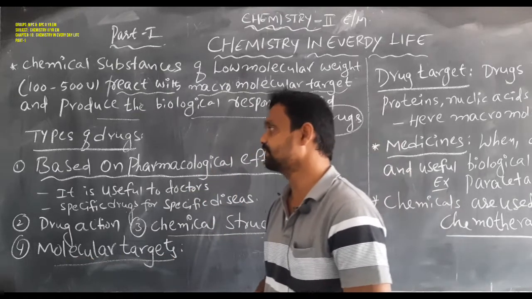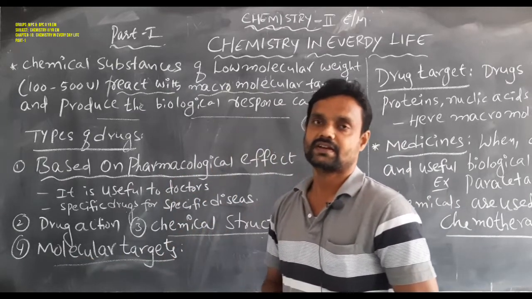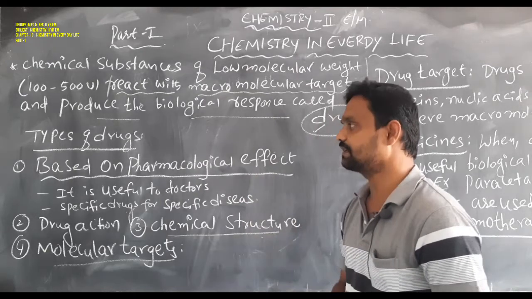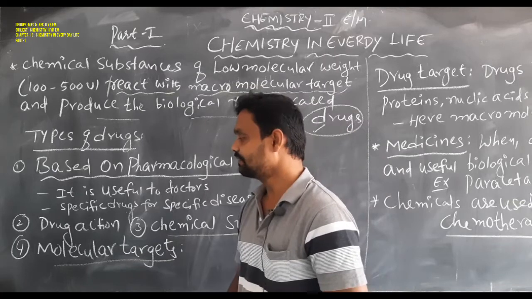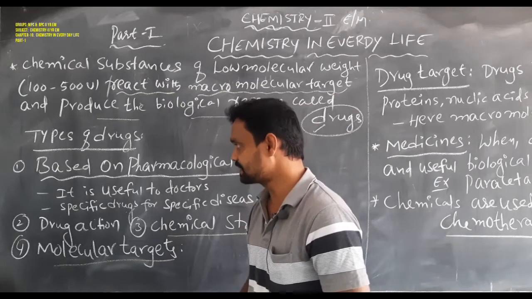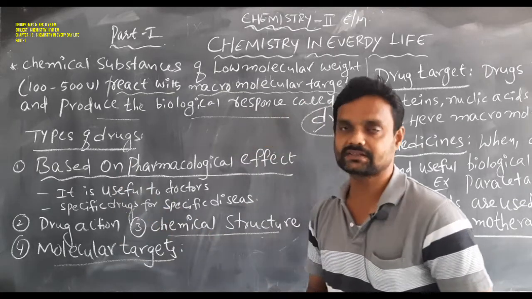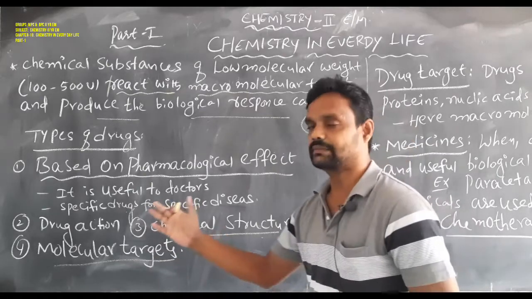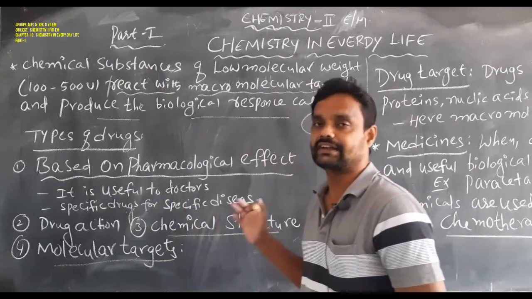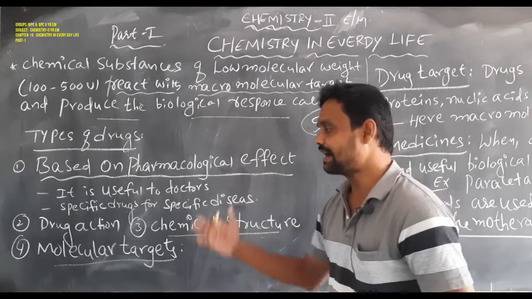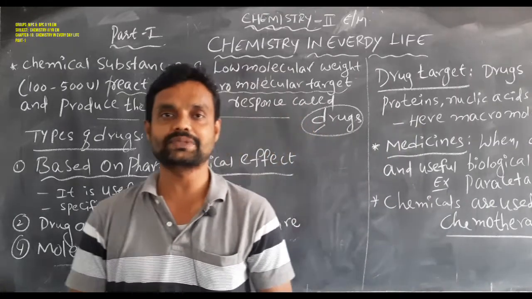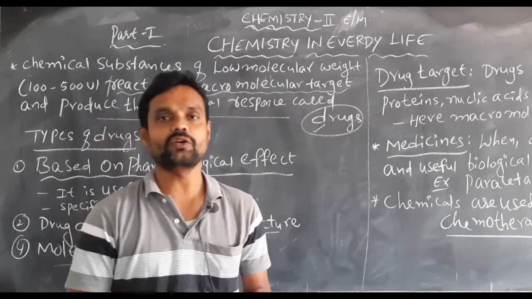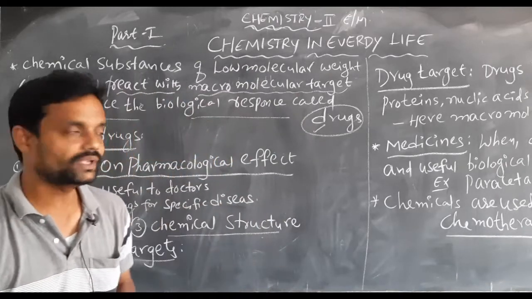So based on pharmacological effect, drug action, chemical structure and molecular target, drugs can be classified into 4 types.